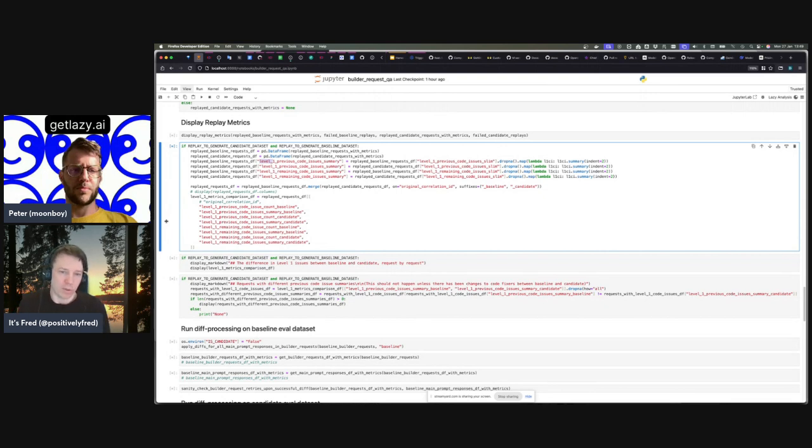Now level 2 we don't measure in this notebook, because that's about how it makes sense when you actually use it in the product, and we do manual checks for that after these complete. But this allows us to check that the model, or the configuration, the new code, whatever we changed, works at a basic level and doesn't produce worse code than previously. And of course, we also check token usage, costs, time, all of these dimensions that will affect whether we stick with the change or modify it.